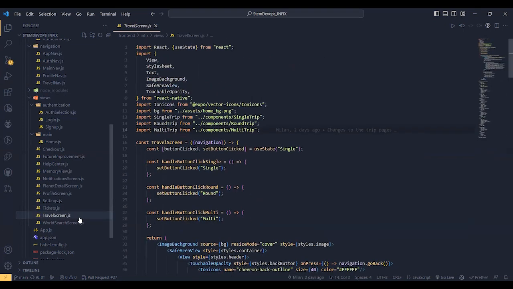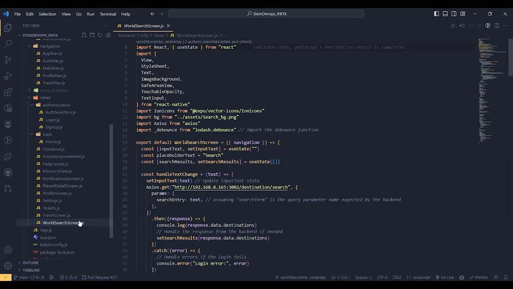Travel screen, which is another core component of this program, which contains the booking process. Here you get the option to travel, choose between options, and then the typical booking process. As I said earlier, we have used the components that we created in the component section for this functionality, depending on what the user has chosen, and hence provide the necessary booking process as well as a small description of the place, and then proceed to check out if they are interested. Also, this provides basic functionalities like single trip or round trip or multi trip, which dynamically handles each and every situation based on their personal preferences.